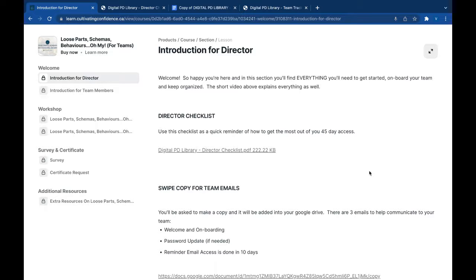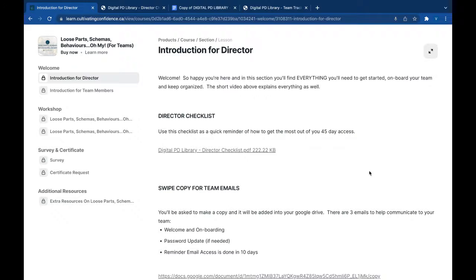With the Digital PD Library, how this works is that you are going to use the email and the password that you created for your entire team. You are going to share that email and password with them.